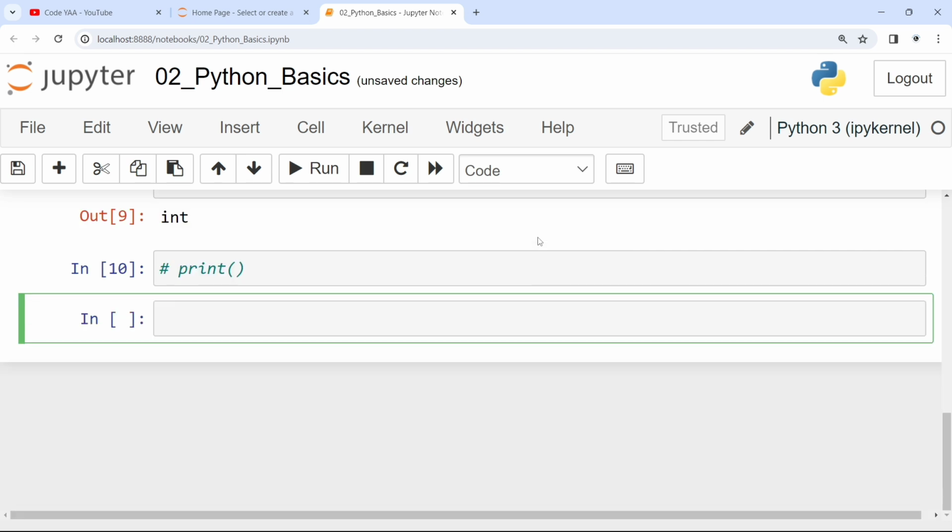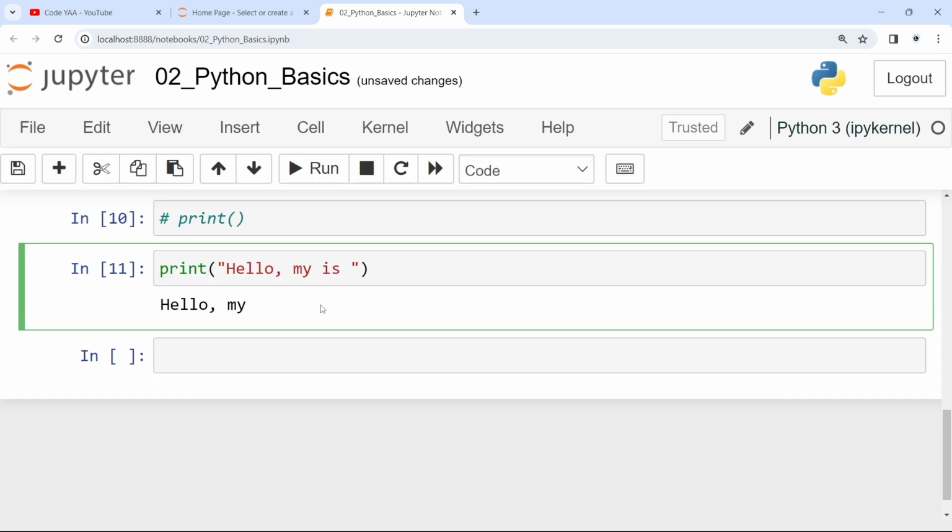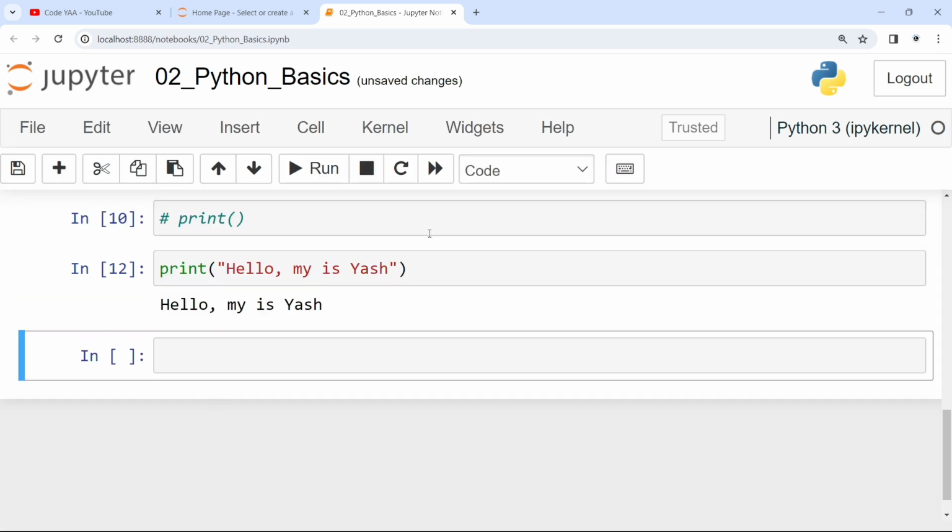So print is a function. Whenever you want to print anything, you need to write print. Hello. You can see I'm passing a string in it: Hello, my name is Yash. A very simple thing in front of you. You can see it is printed successfully.